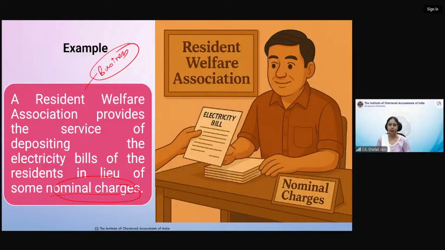Nominal means a reasonable amount. Or even if I say it is a little less than what should have been charged, whether the consideration is less or more does not impact GST law. GST law provides that consideration should be charged. When we did the parameters for consideration, we nowhere discussed that consideration should be reasonable, sufficient or adequate. No, there should be some consideration. We discussed that, because that will be a valuation point, how we will value it. But to treat it as a supply, whatever the consideration is, you will treat it as supply. Consideration and business, both tests should be present.